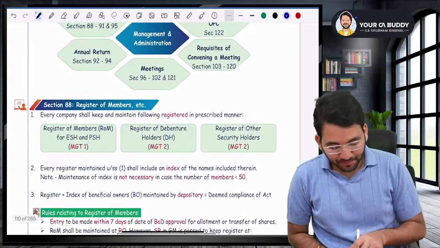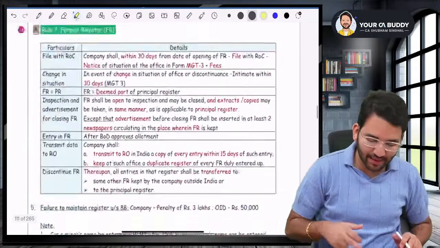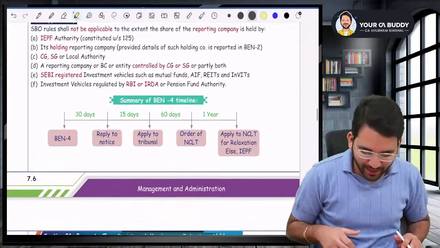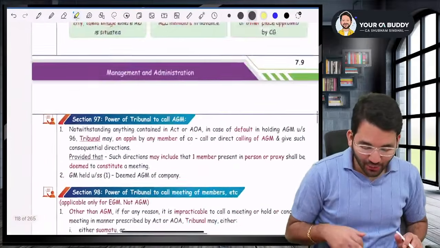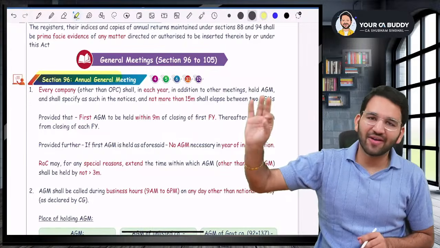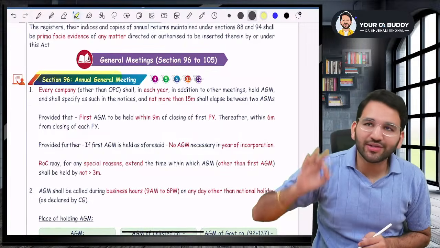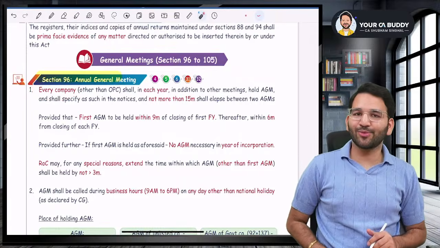Okay, guys, what is section number 88? Listen to me very carefully. Sorry, section number 96. Come to section number 96 straight away. What is section number 96? Section number 96 talks about annual general meeting, a very important section. Sir, annual general meeting has to be conducted by every company. Every company has to take annual general meeting.